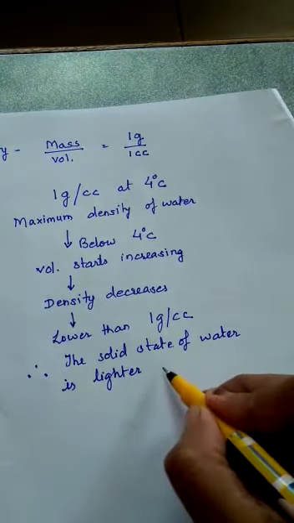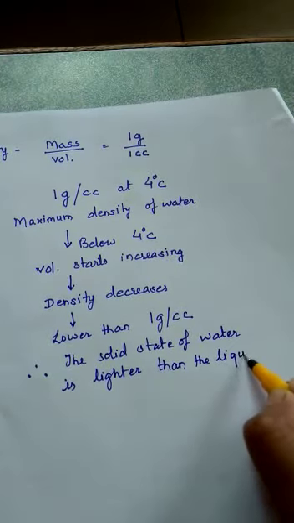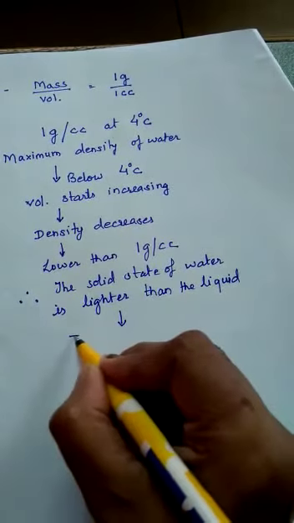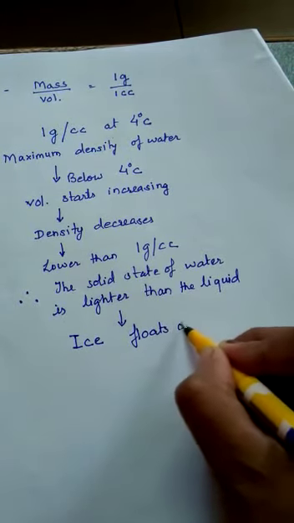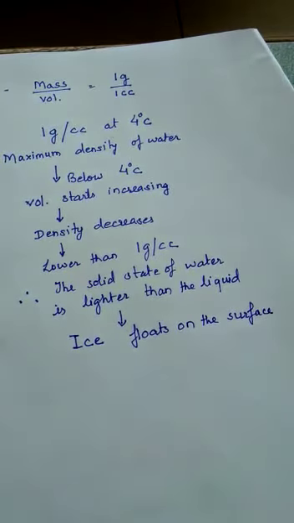Therefore, the solid state of water is lighter than the liquid state. And that is the reason why you see ice floating on the surface. You have seen glaciers floating on water. When you take a juice in a glass and you put ice cubes, you see the ice cubes float on the surface. They do not sink down.